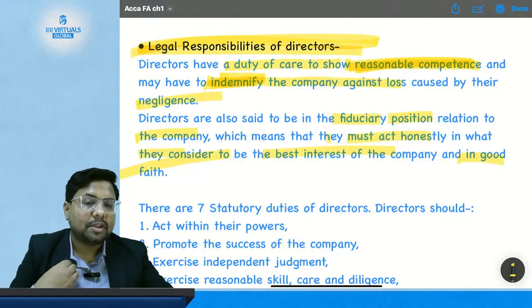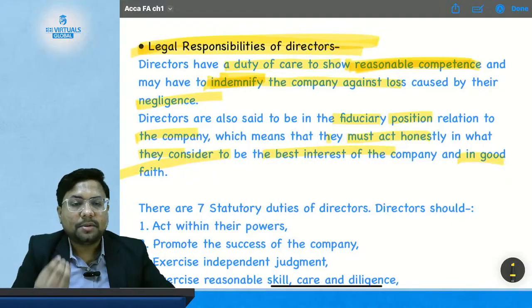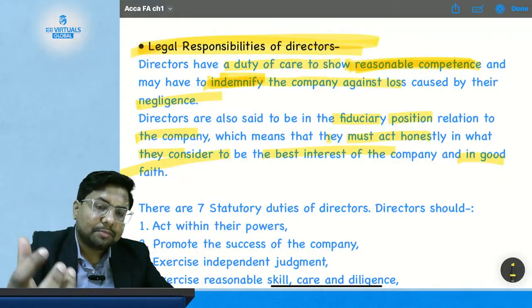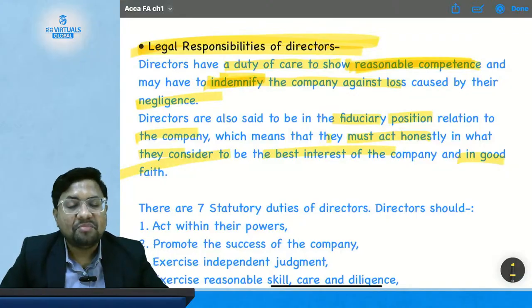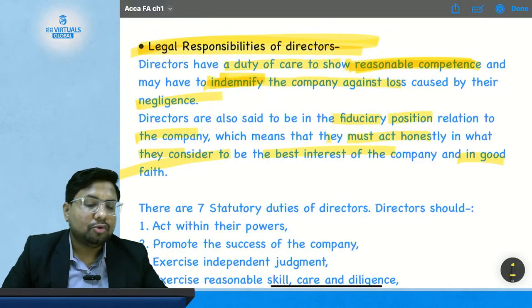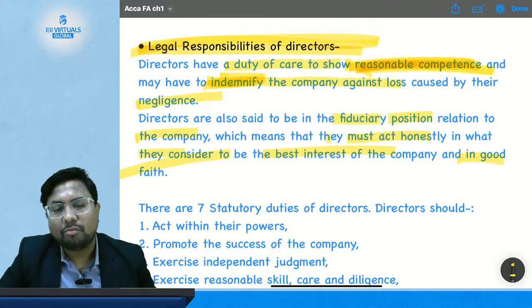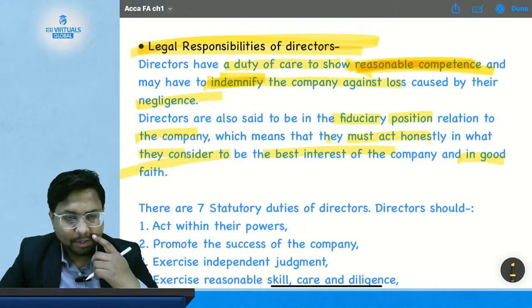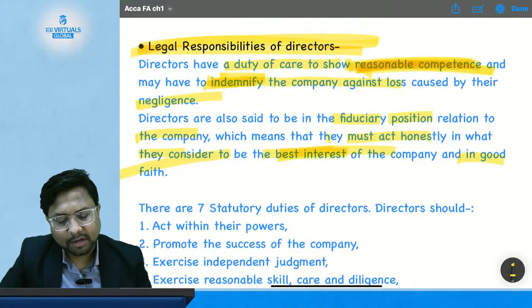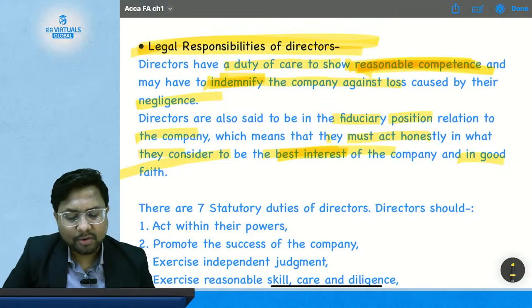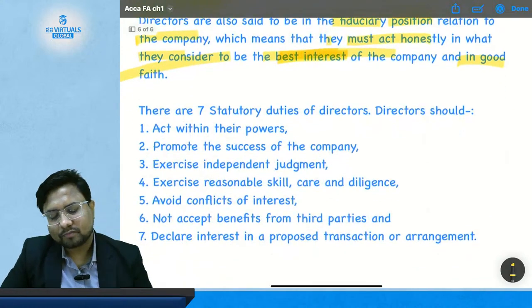So suppose if I am the director of a company, whatever decision or policy I make should be in the interest of the company and not in the interest of me or my other directors. Whatever decision needs to be taken should be taken with reasonable competence, so that it does not give loss to the company and protects their best interest. Okay, so this is the legal responsibility of the directors.